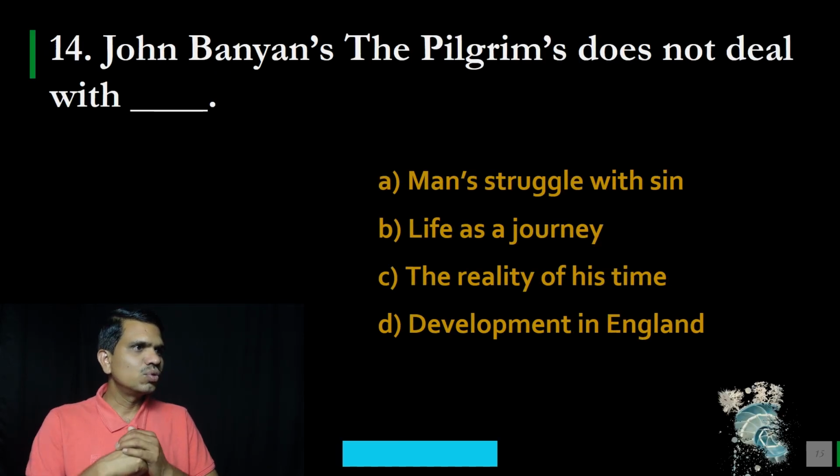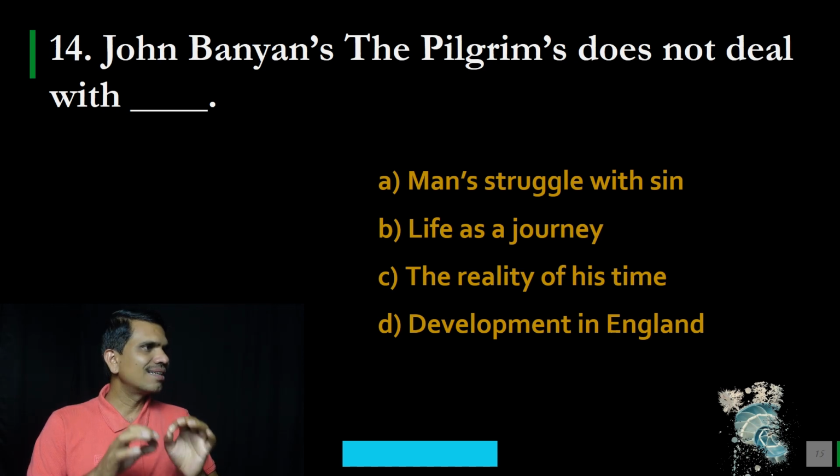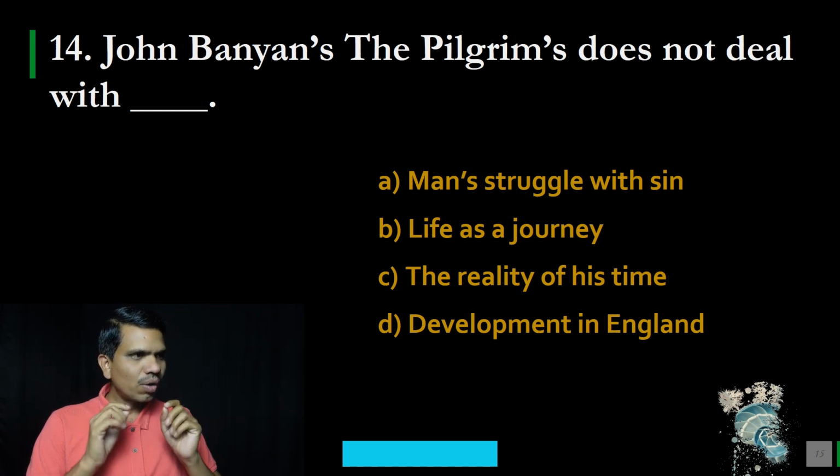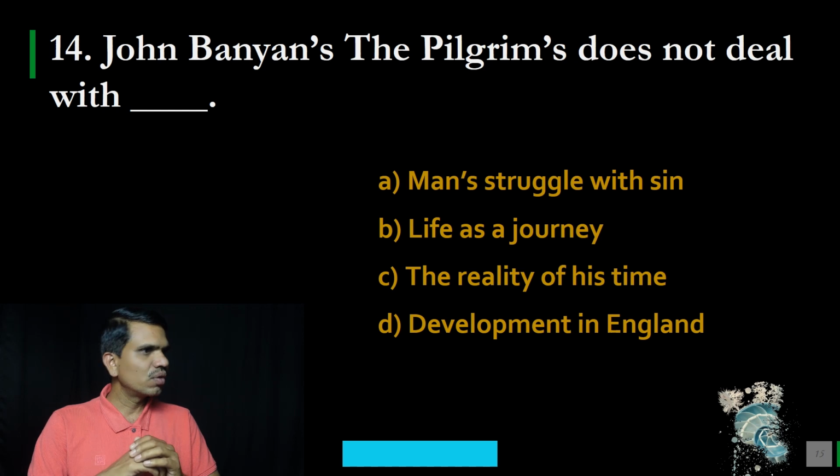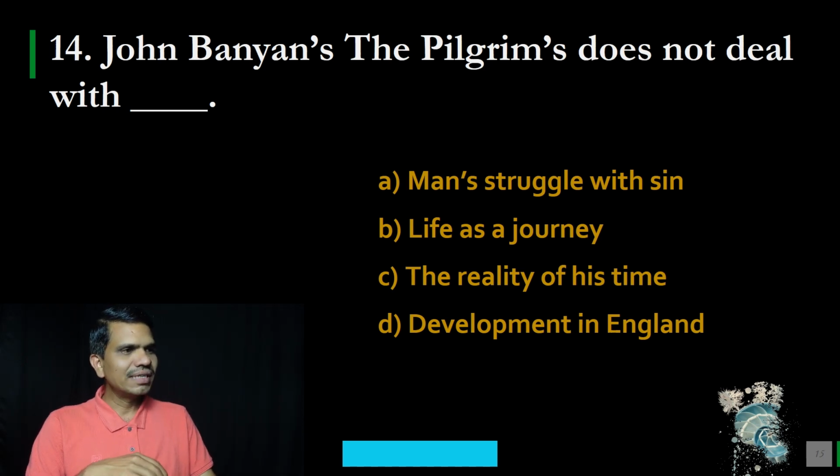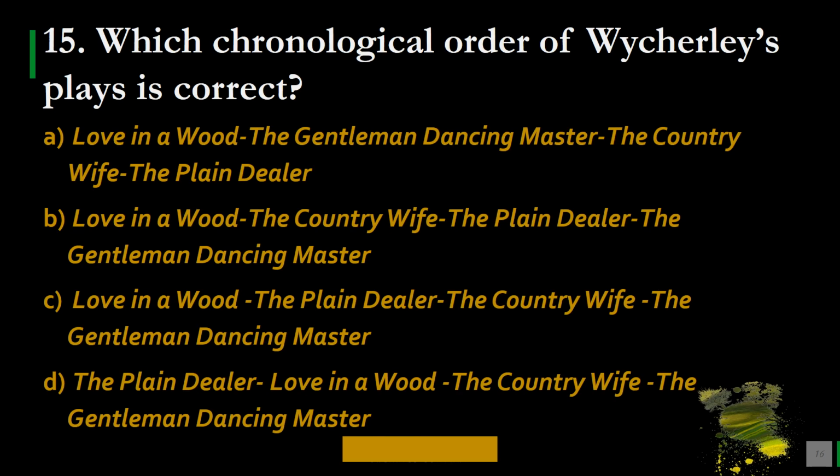Question number 14. John Bunyan's The Pilgrim's Progress does not deal with, options are A, man's struggle with sin; B, life as a journey; C, the reality of his time; and D, development in England. And the correct option is D, development in England.